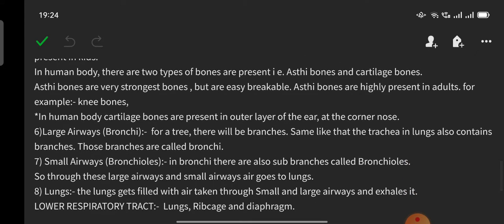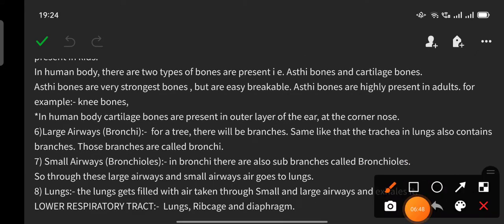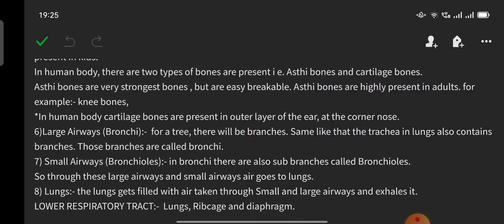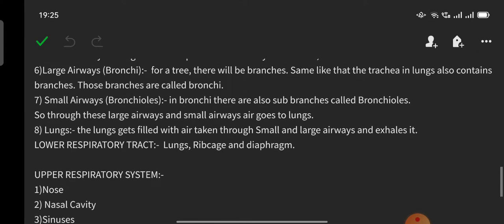In the human body, there are two types of bones. One is asthi bones and the second is cartilage bones. Asthi bones are the strongest bones but are easily breakable. Asthi bones are highly present in adults, for example, knee bones. In the human body, cartilage bones are present in the outer layer of the ear, and the corner of the nose. And the sixth point is the large airways, that is called bronchi.